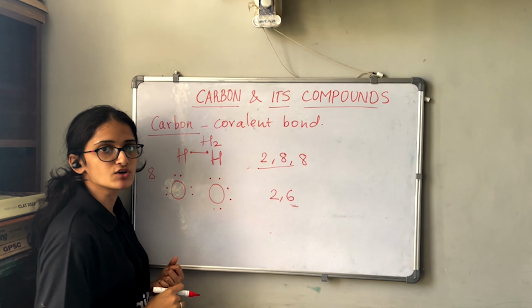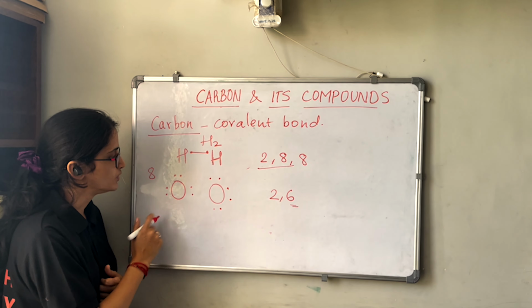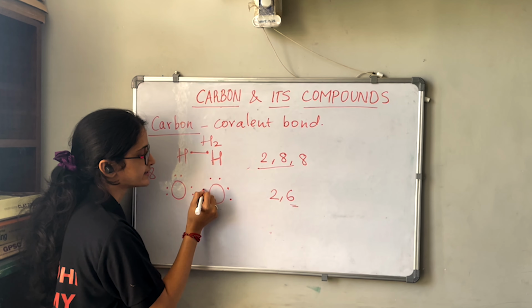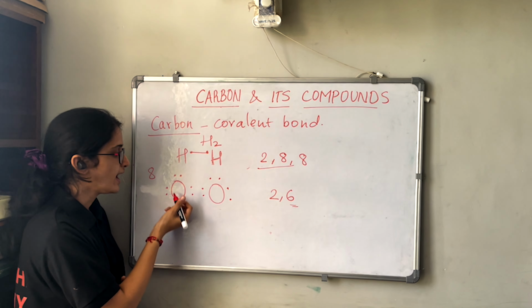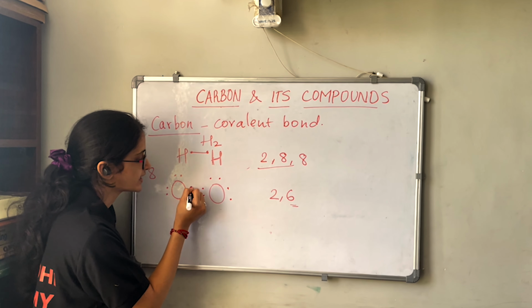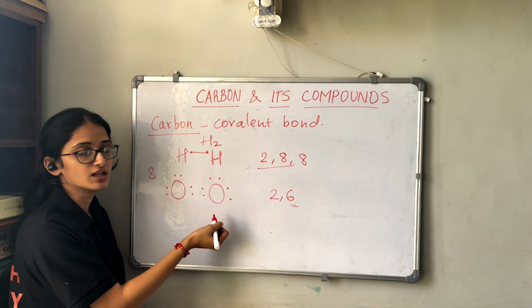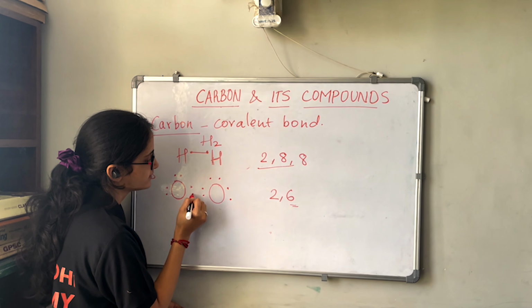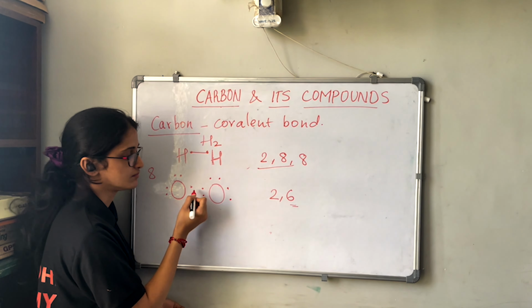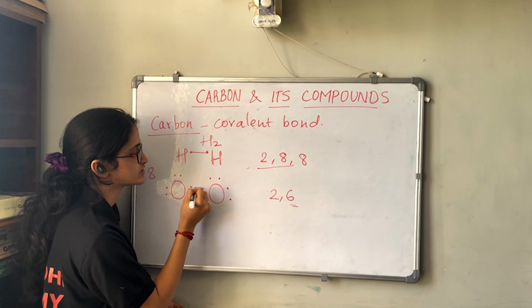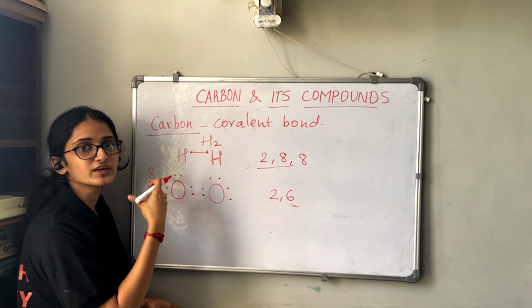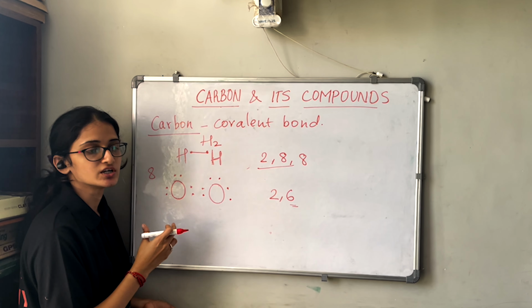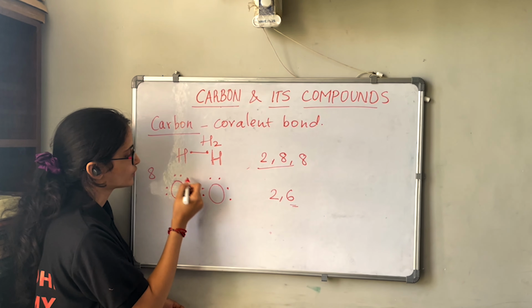Same way with this oxygen. So what will this oxygen do? It will take 2 electrons from this one, means this oxygen will share its 2 electrons with this oxygen, and in the same way this oxygen is sharing its 2 electrons with this oxygen. The meaning is that these 4 electrons, 2 from each oxygen atom, are shared by both oxygen atoms with each other.